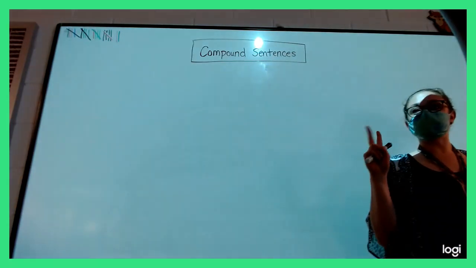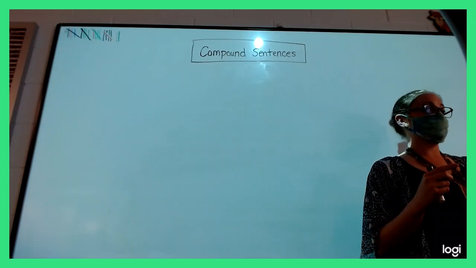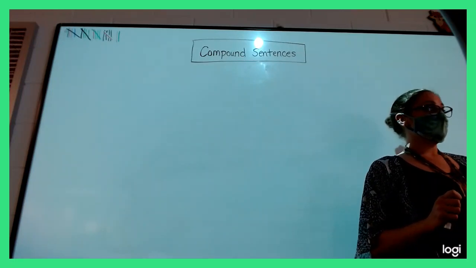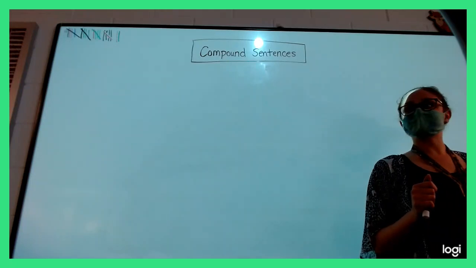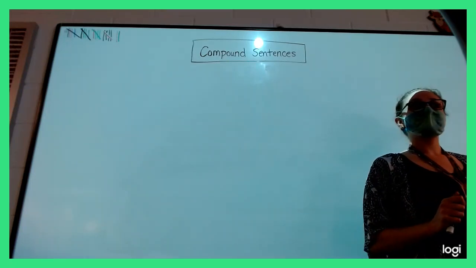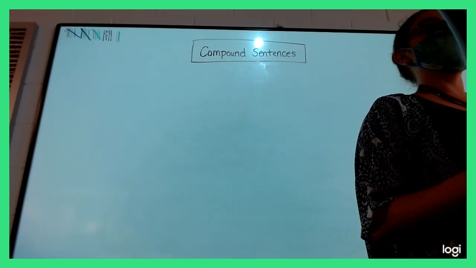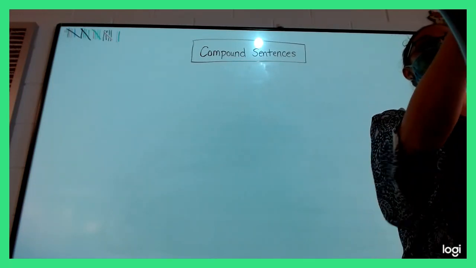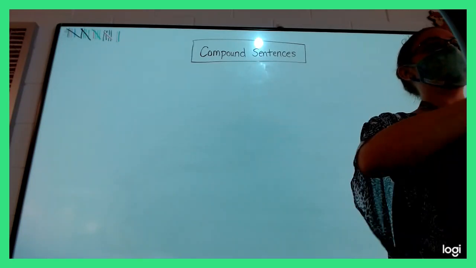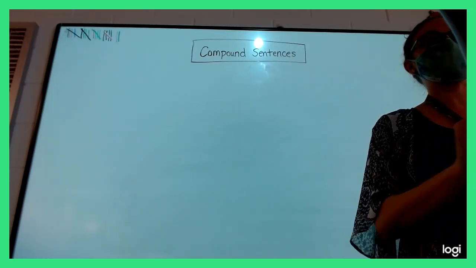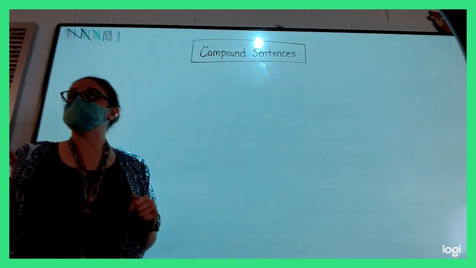What two things do I have to use to combine two sentences to make it a compound sentence? Emma? Comma. A comma and what else? Anyone remember? Abby? Well, we always have a period at the end. When we're joining them together, we have a comma and a... It's a part of speech word that we haven't talked about in a while. It starts with a C. I'll help you out. A conjunction.